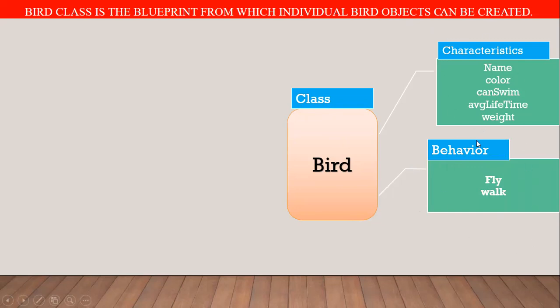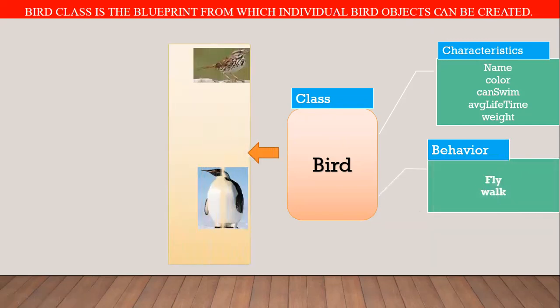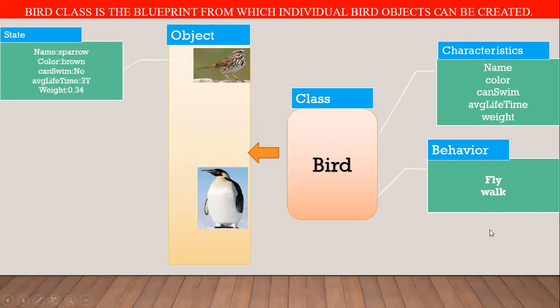Or we can say if any object is having these characteristics and behavior, that object is of bird type. Okay, here we create two bird objects. The first object is also bird type. Since this object is a bird type, this bird has these characteristics and behavior.